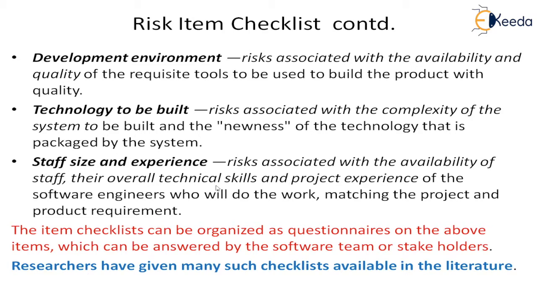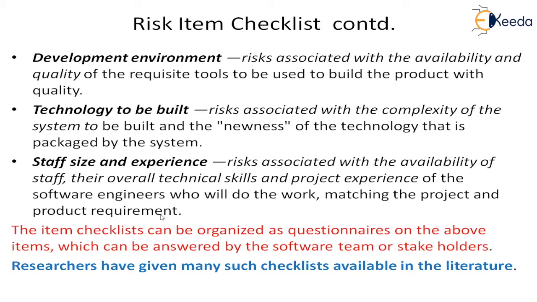Unless these things match the project and the product requirement, there will be a problem. It is very difficult to get an exact match, because availability of the right kind of resource is always a problem in any software project. So definitely there will be risks. So these are the areas where you have to go, and you know that there are known and predictable risks, so you have to find them out.